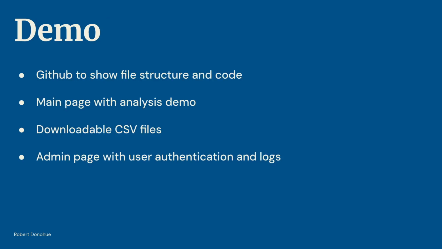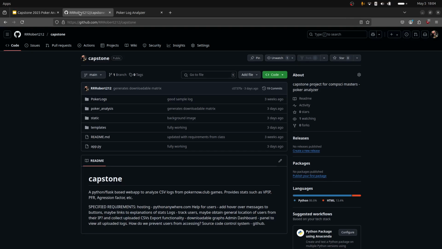So I'm going to provide you with a demo. First, I'll show you my GitHub to show off my folder structure and just show you what the code looks like. And then I'll show you the main page of the web app and give you a demo of the analysis. I'll show you how you can download CSV files from the website so you can export data that basically just provides you with a matrix of different poker statistics for different players in the game. And then I'll show you my admin page, which requires authentication to log into, and it just shows you all the logs that get uploaded by users of the website. So let's go to my GitHub now.